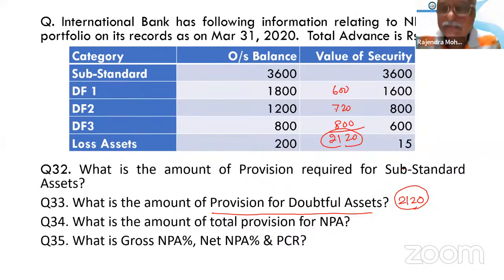I am not using a calculator, but I can do it here. Somebody told 17 something; how is it 17? Simple thing. Here secured and unsecured will be in that way, not as in substandard.